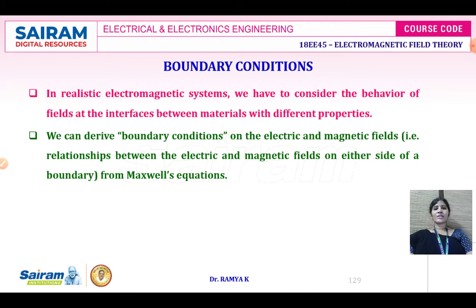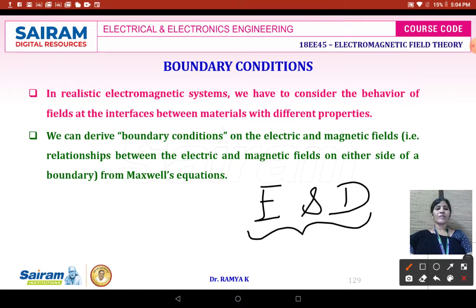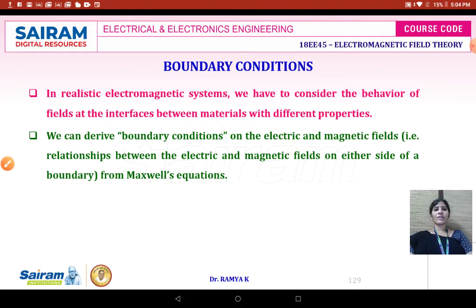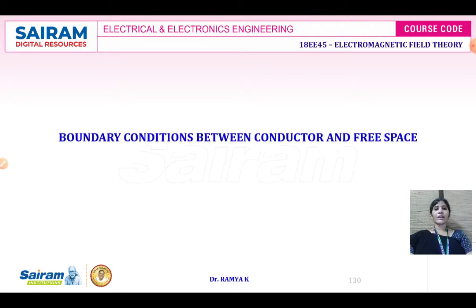To understand the concept of the boundary condition, here we are going to focus on the electric and magnetic field. There is boundary condition for electrostatics and boundary condition for magnetostatics. In the case of boundary condition for electrostatics, the two terms we are going to focus on are the electric field intensity and the electric flux density. So to analyze the electric field intensity and electric flux density, we have two types of analysis: tangential component analysis and normal component analysis, to understand the behavior of the electric field and electric flux density.